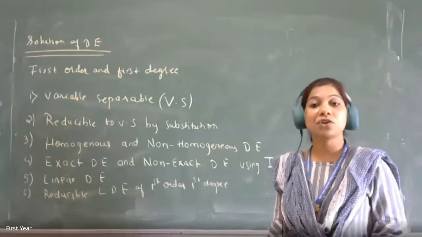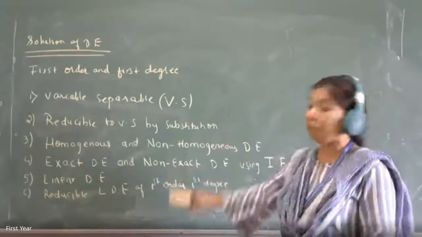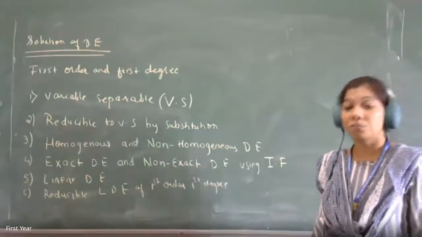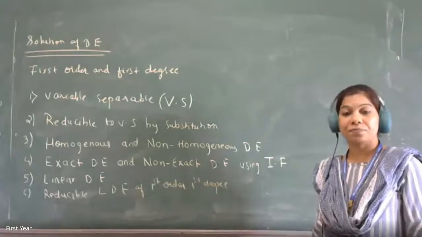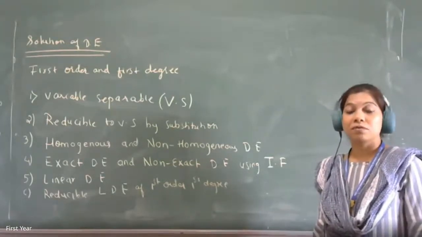So these restrictions are for solving differential equations of first order first degree only. If they are not fitting into this, then you have to go for solving them by numerical methods: Euler's method, Euler's modified method, and so on. That you are going to do in your M3. Right, so these are the types.